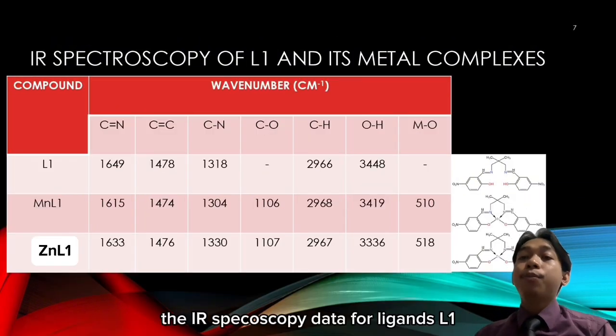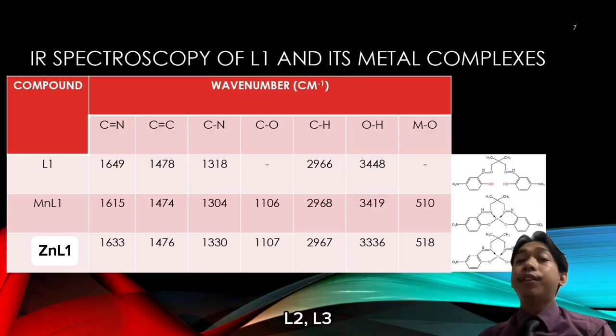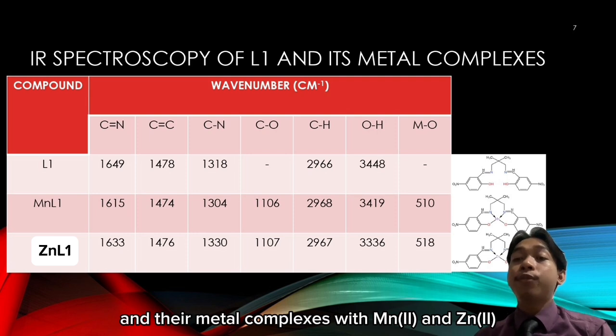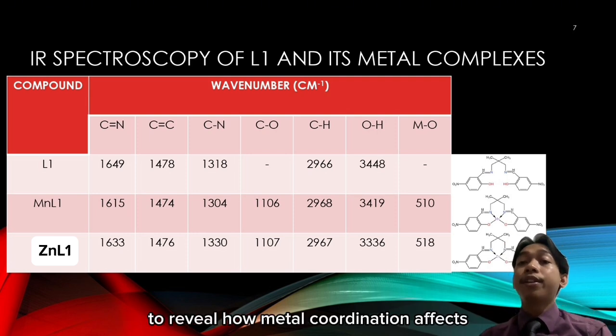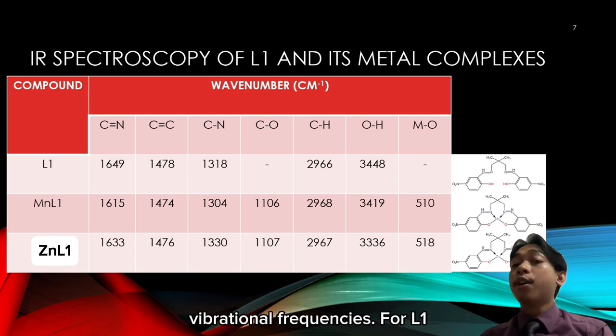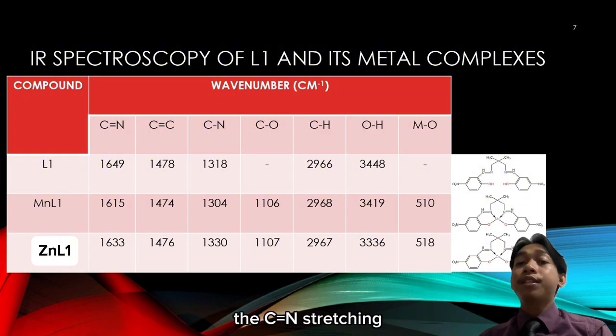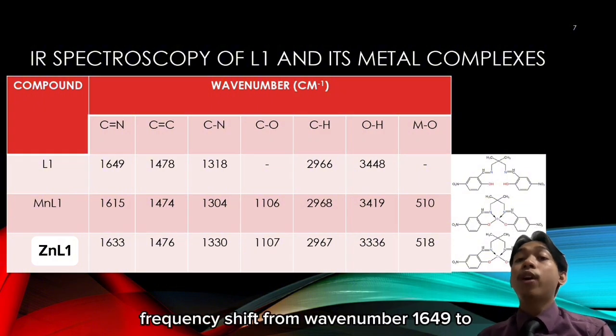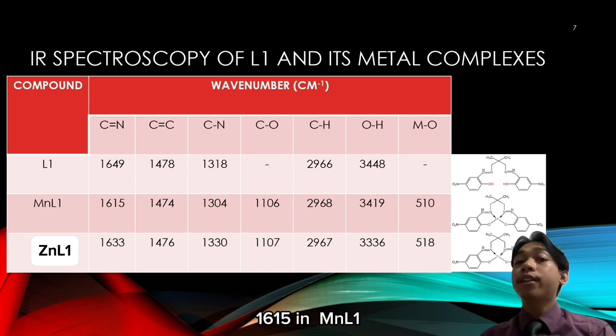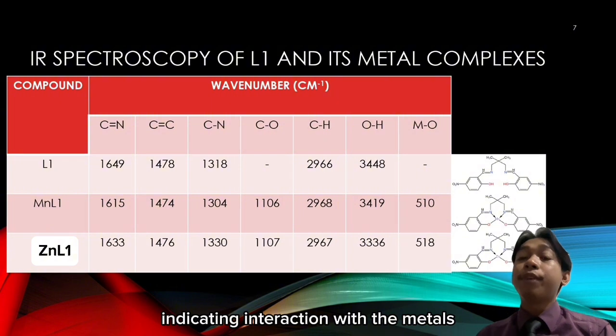The IR spectroscopy data for ligands L1, L2, L3 and their metal complexes with manganese(II) and zinc(II) reveal how metal coordination affects vibrational frequencies. For L1, the C=N stretching frequency shifts from wave number 1649 to 1615 in manganese L1 and 1333 in zinc L1, indicating interaction with the metals.